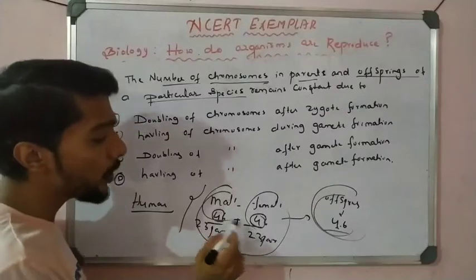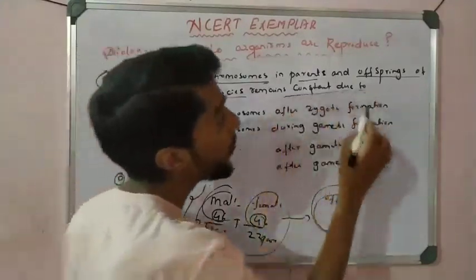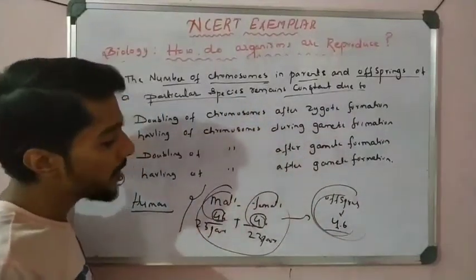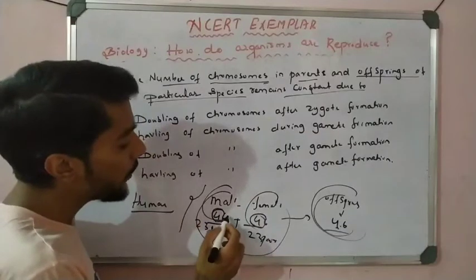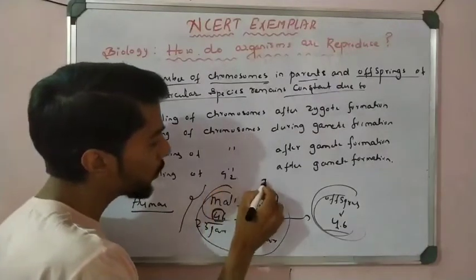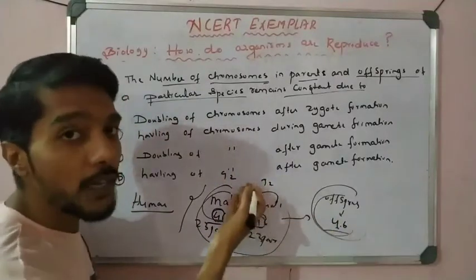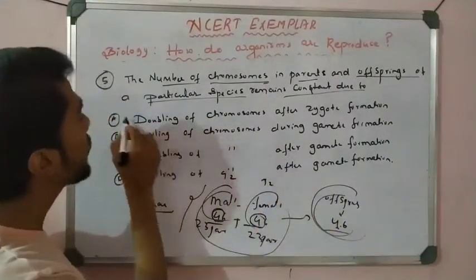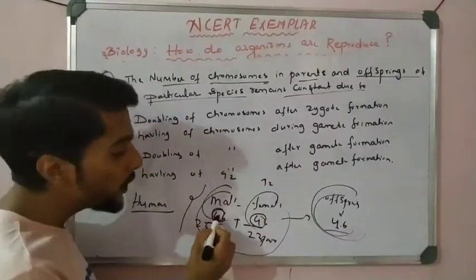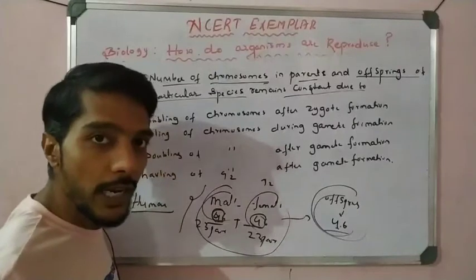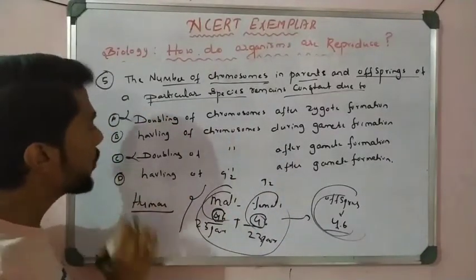Why does that happen? If doubling happened, it would be 92, and then 184 in the next generation. That is not possible. If a parent has 46, how could it give 92 chromosomes to the child? So doubling does not take place.